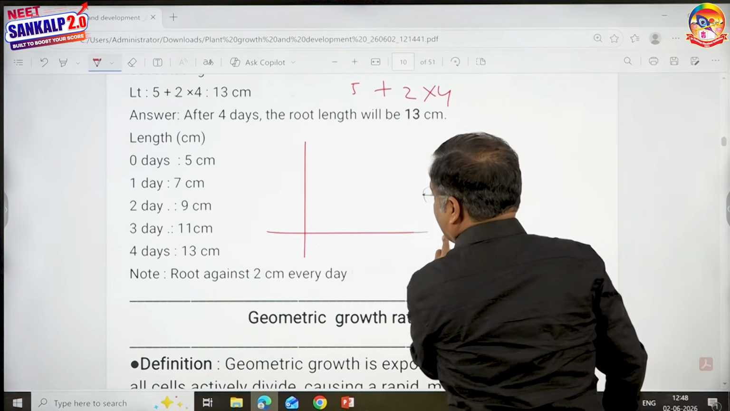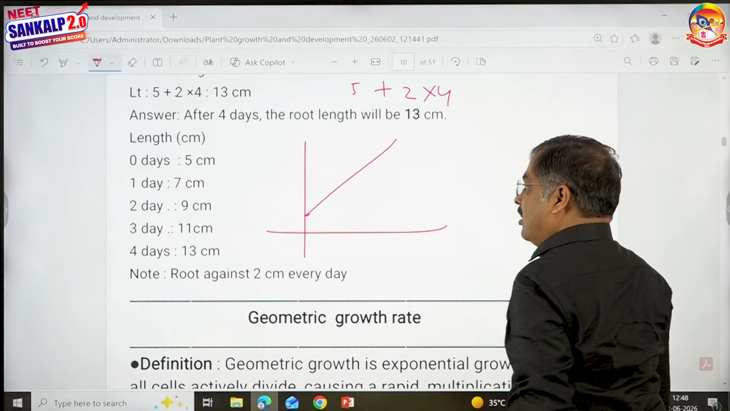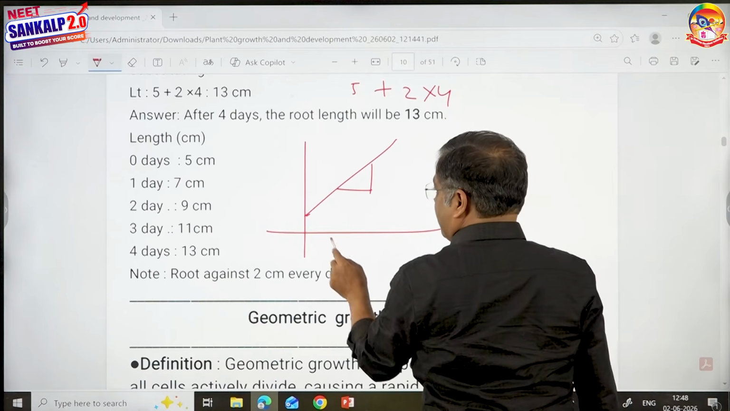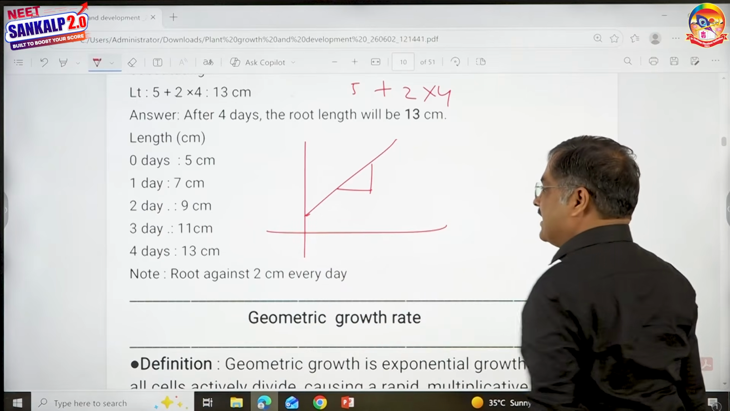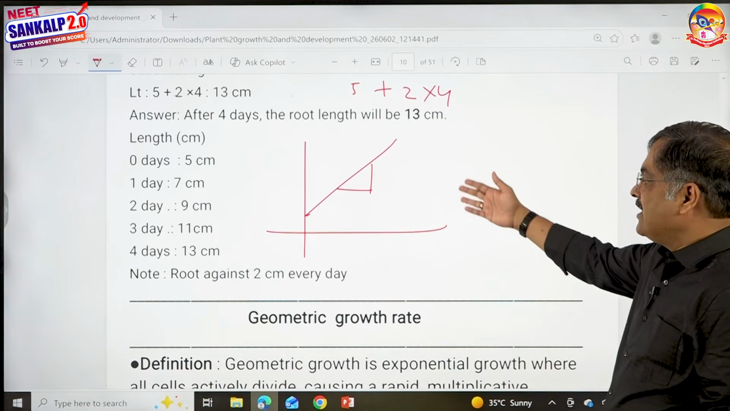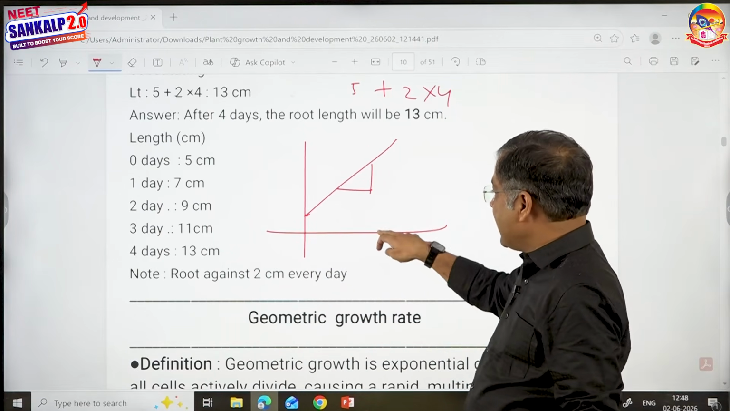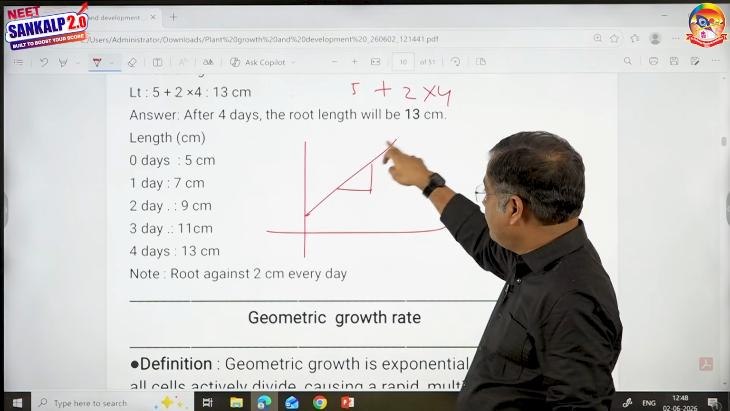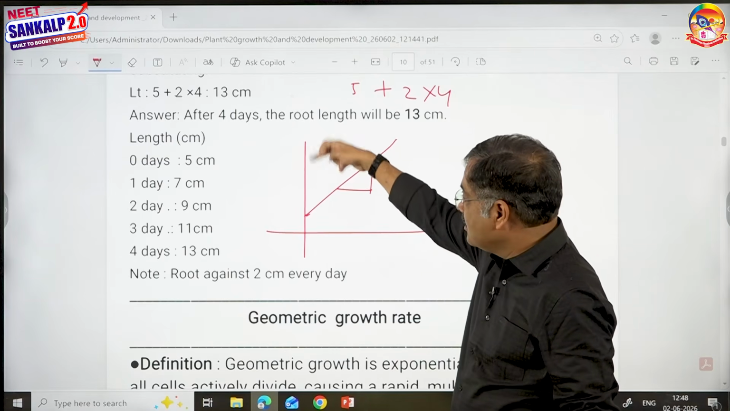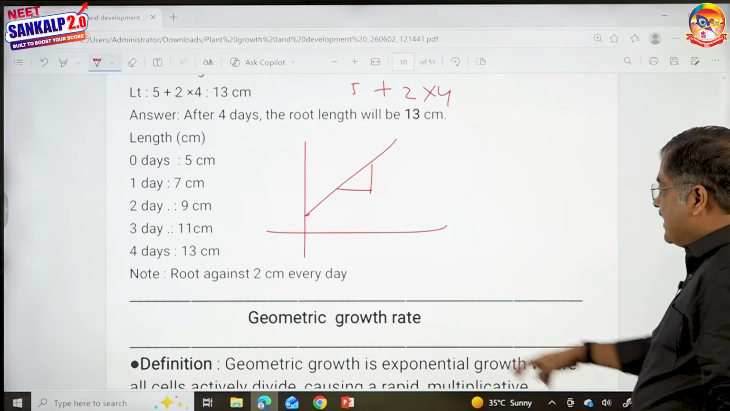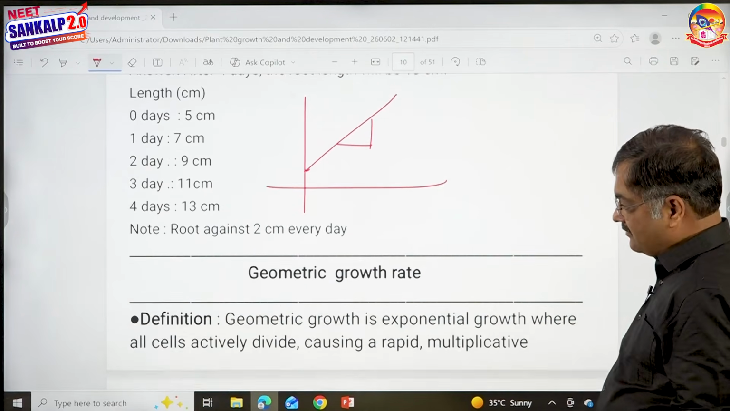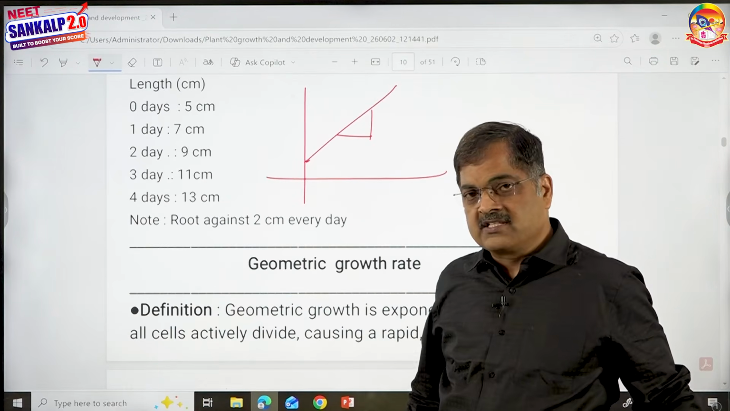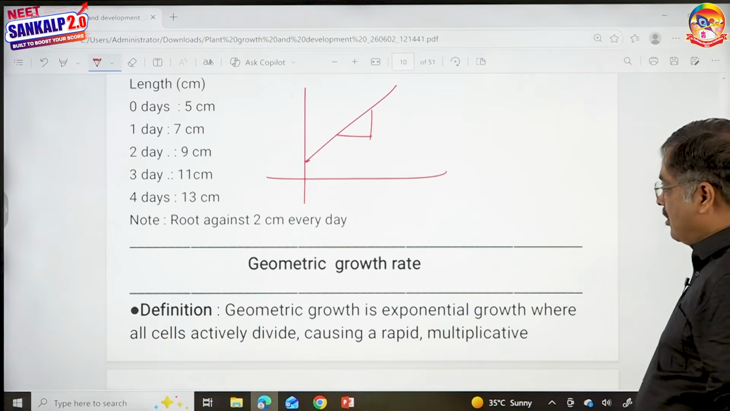If I just draw a graph, it will be like this. This is the number of days, and this is the increase in length. You could clearly see after 1 day 7, after 2 days 9, after 3 days 11, and after 4 days 13. So you could easily tell the number of days here and the length here. That is said to be a linear curve. That's absolutely simple. Then we talk about geometric growth.